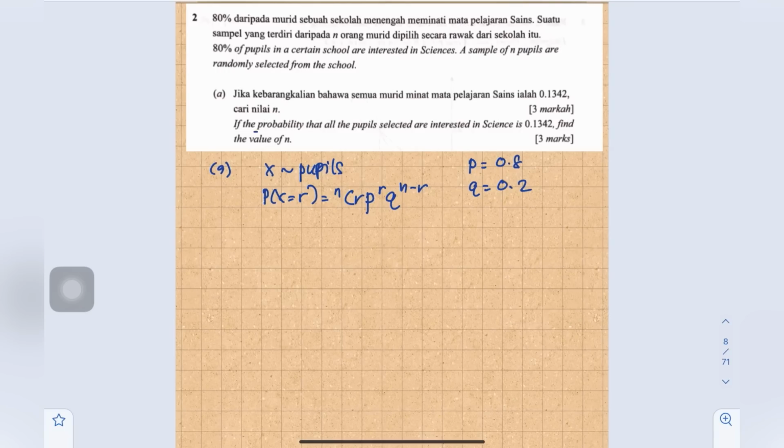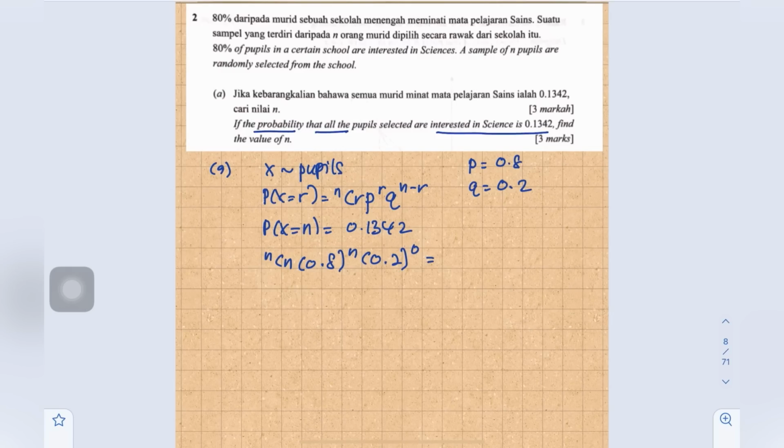Given the probability that all are interested in science is 0.1342, so P(X = n), because all. We substitute into the formula. So nCn, 0.8 power of n, 0.2 power of 0 equals 0.1342.